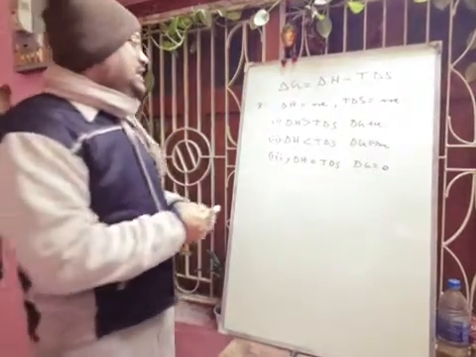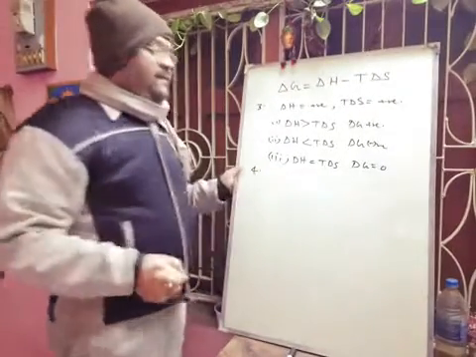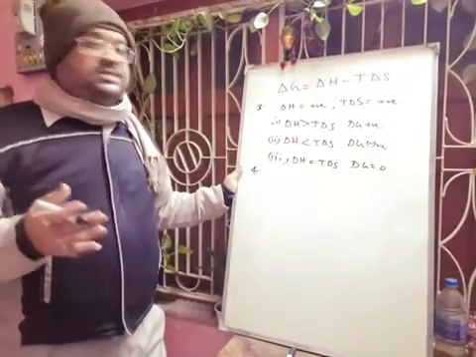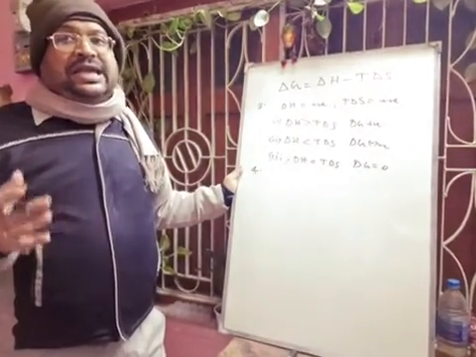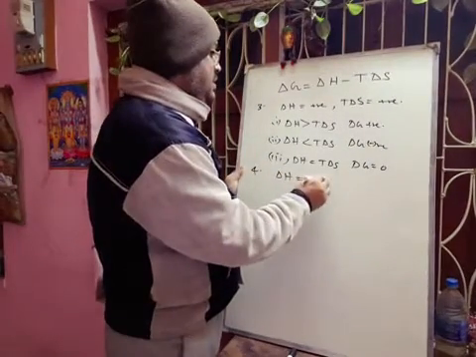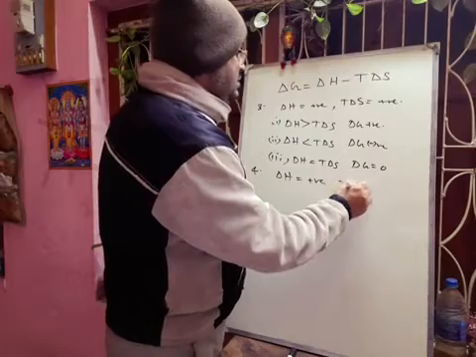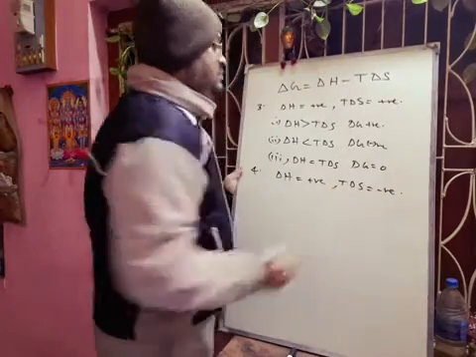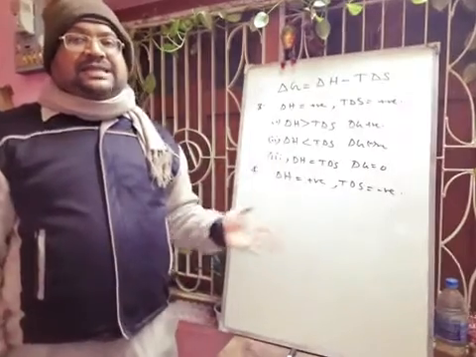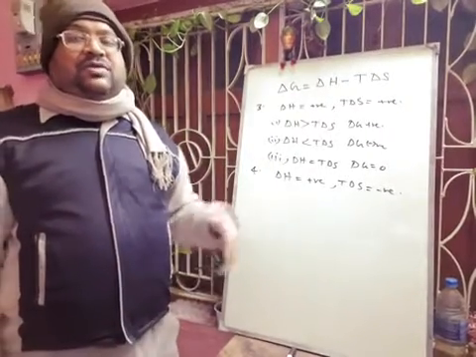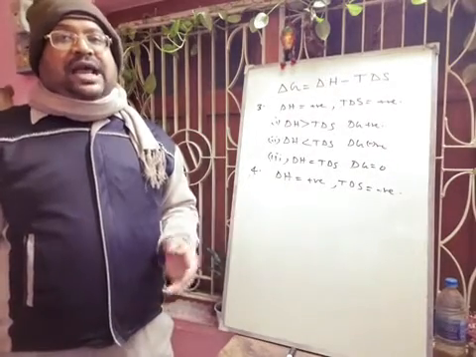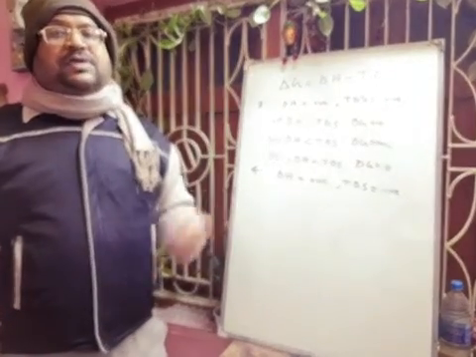Next we will discuss another case, the fourth possibility, where delta H is positive and T delta S is negative. So in this case, the energy factor as well as the randomness factor both are opposing the process. So delta G will be highly positive and the process will be non-spontaneous.